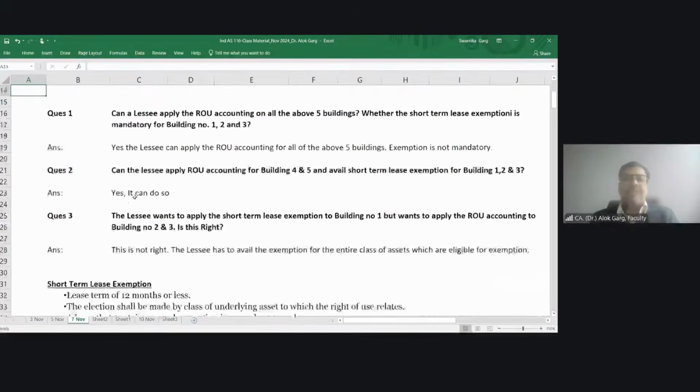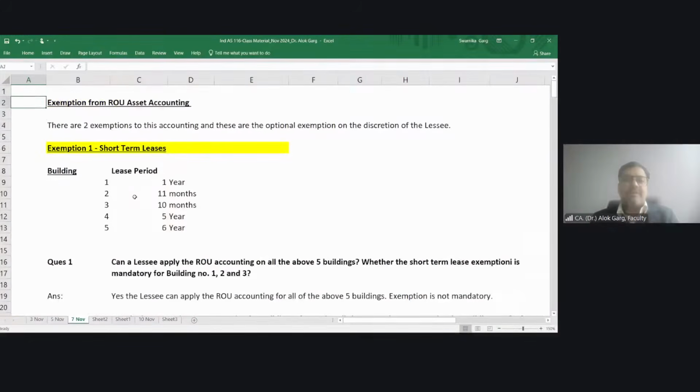And friends, quickly let's discuss one aspect here. Let's say there are 5 buildings, 1, 2, 3, 4, 5. Building 1 is for a 1 year lease, 2 is 11 months, 3 is 10 months, and building numbers 4 and 5 are 5 year and 6 year. Tell me, can the short-term lease exemption be available on all the 5 leases?